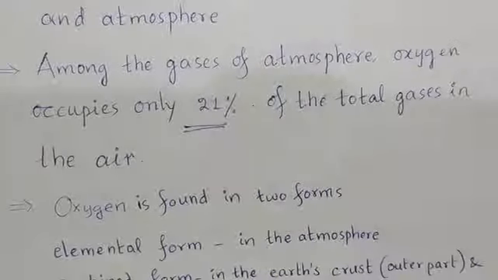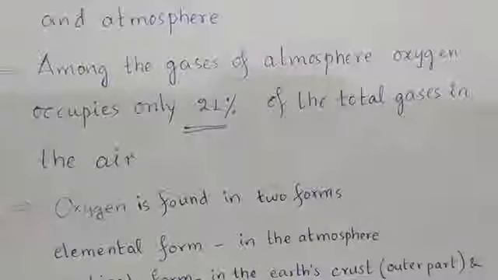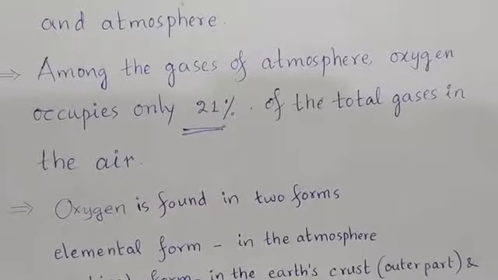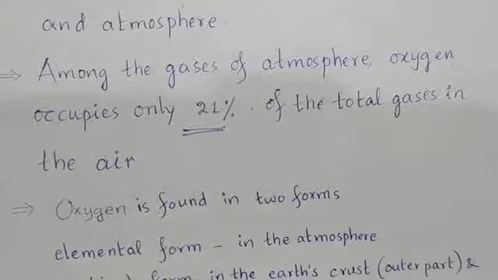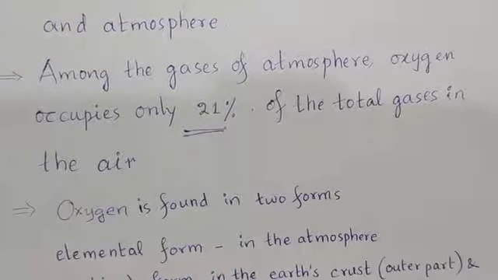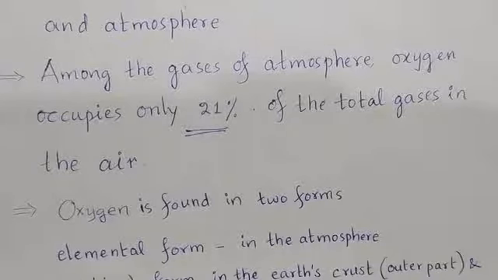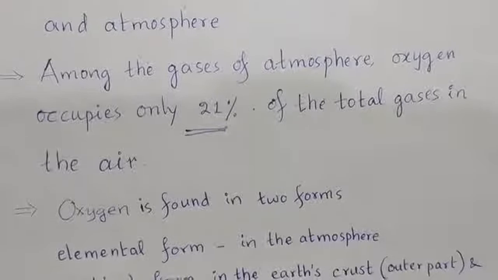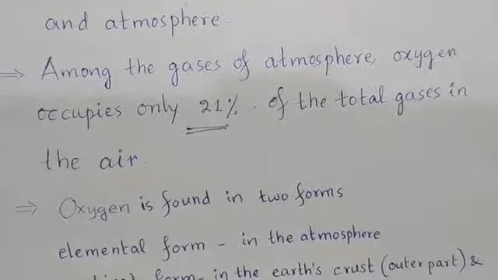Among the gases of the atmosphere, oxygen occupies only 21% of the total gases in the air. And we know 78% of the total gases is occupied by nitrogen in the atmosphere.